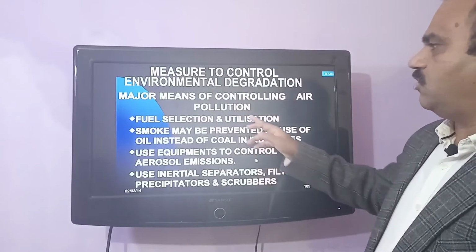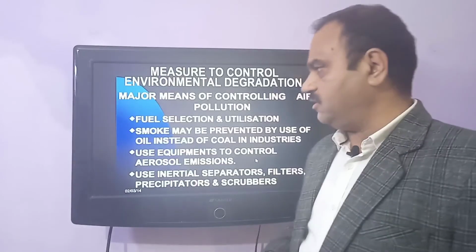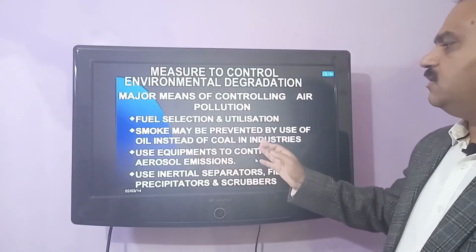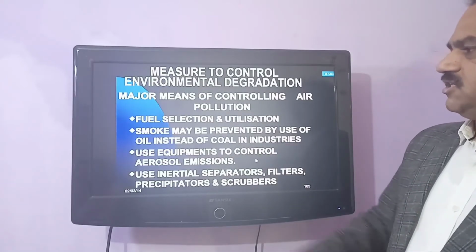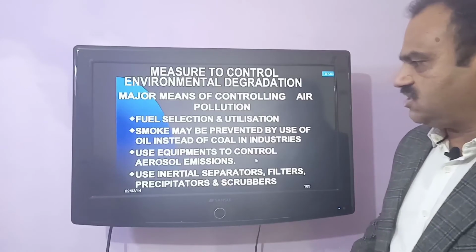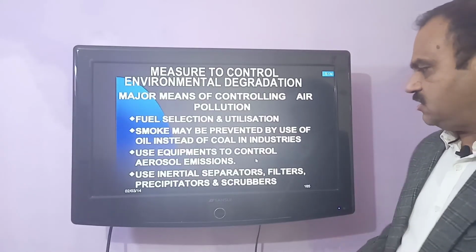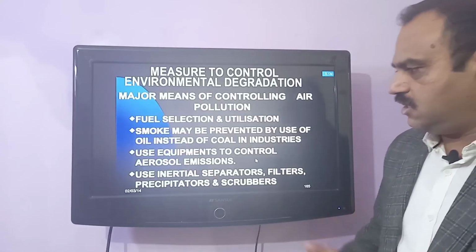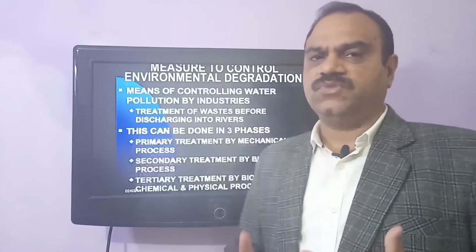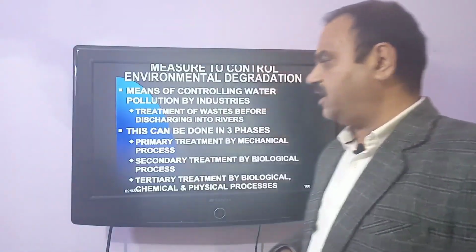Major means of control of air pollution are fuel selection and utilization. Smoke may also be prevented by use of oil instead of coal, and industries use equipment to control aerosol emissions. Use of internal steps like separators, filters, precipitators, scrubbers, etc. can control the fumes from entering directly into the atmosphere.